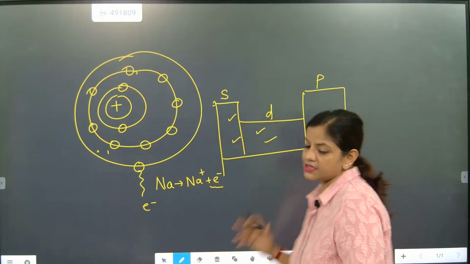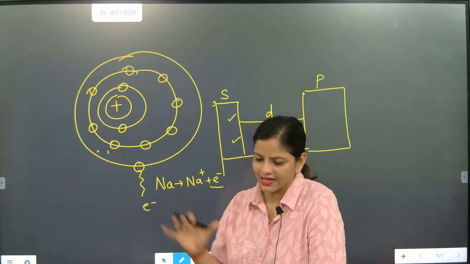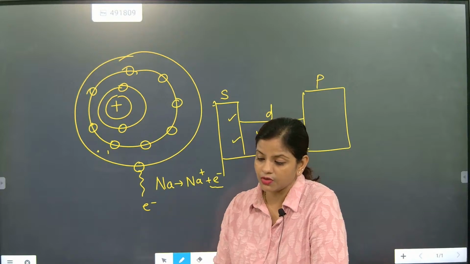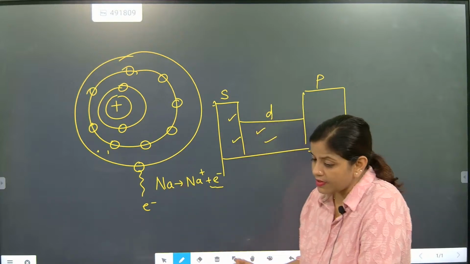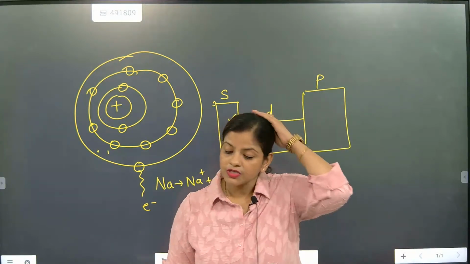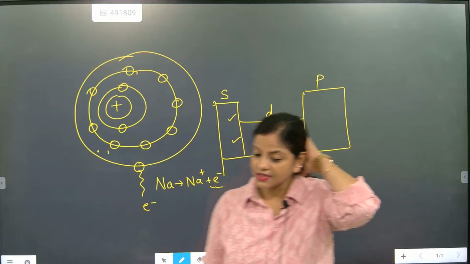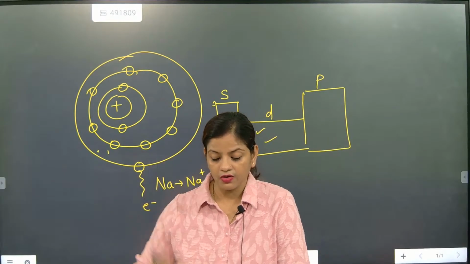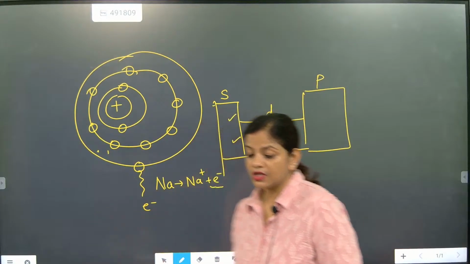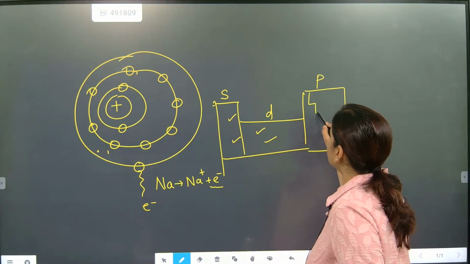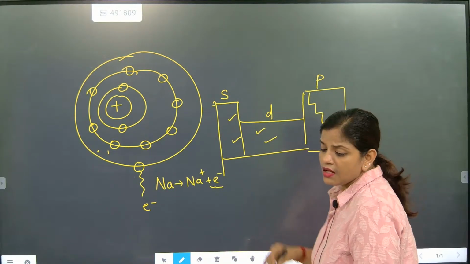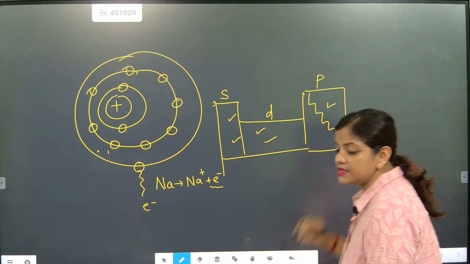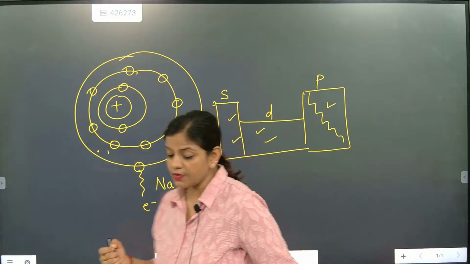Now what about non-metals? Most of the non-metals are gases. Note down this one: most of the non-metals are gases. These are metalloids. The remaining are considered as non-metals.